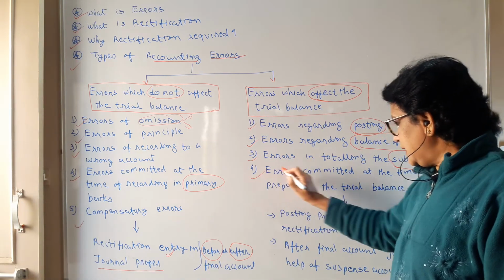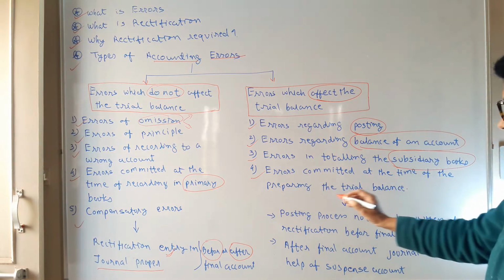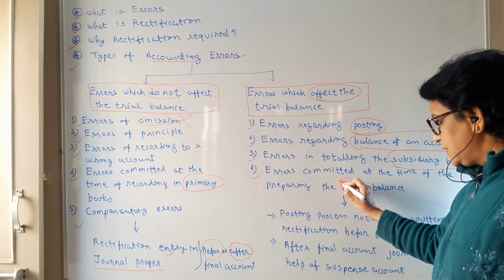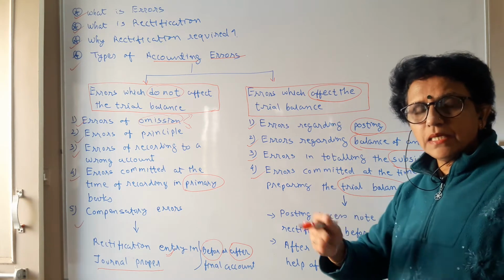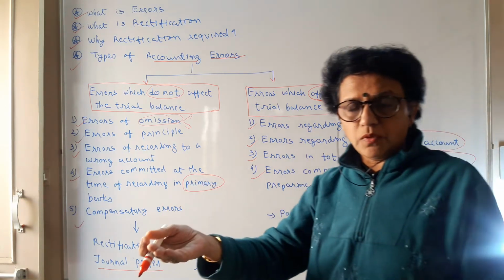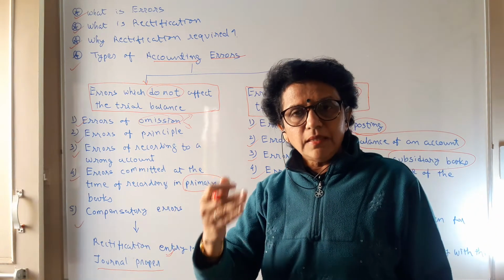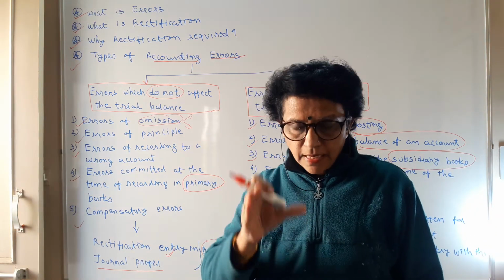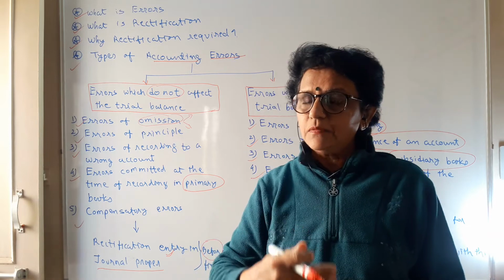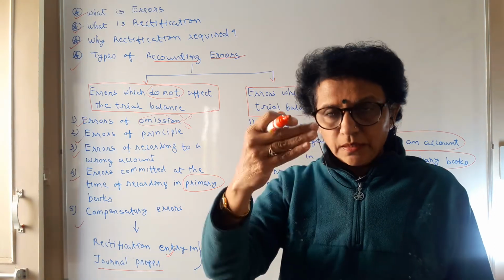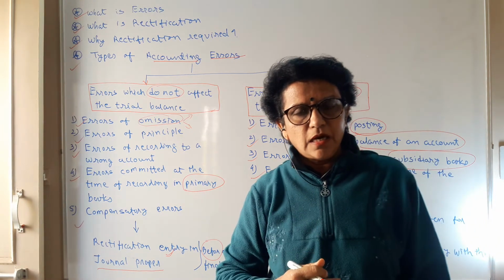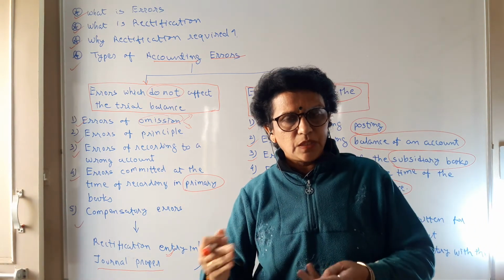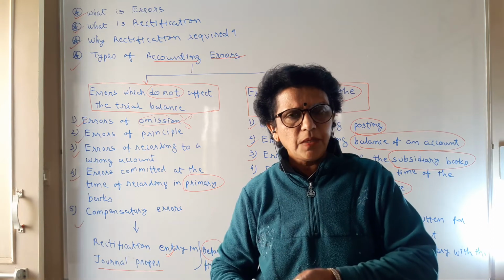Next is an error committed at the time of preparing the trial balance. At the end of the year, you are preparing the trial balance before the final account. The trial balance is a statement we have learned. When you are preparing the statement, for example, wages account, wages have a debit balance, so we know it is to be written in the debit column.